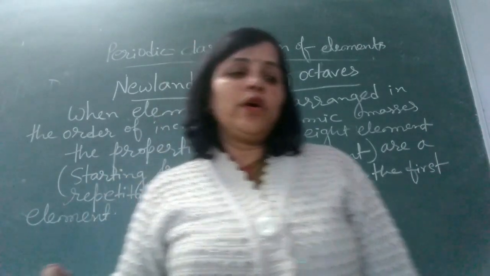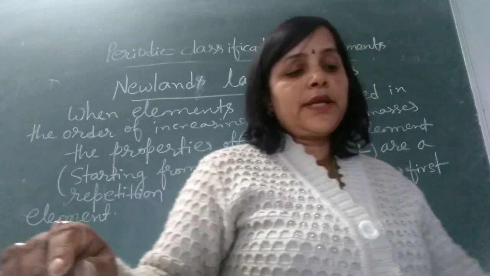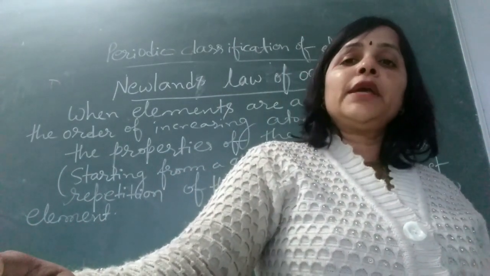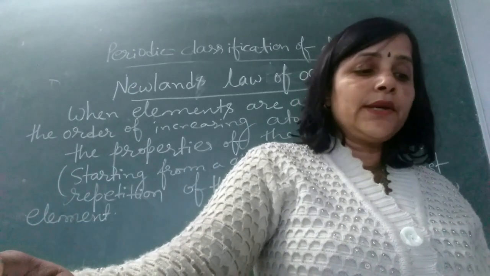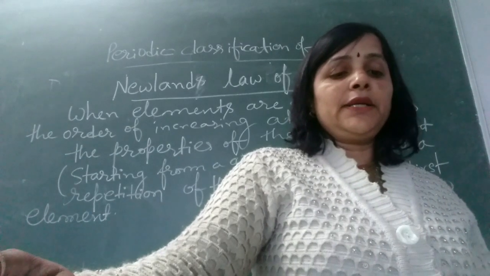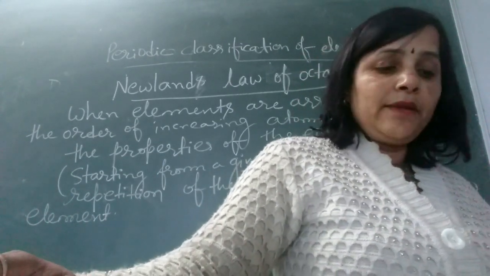Now Newlands' law of octaves. Newlands arranged the then known elements in the order of increasing atomic masses and found that the properties of every eighth element are similar to the properties of the first element.